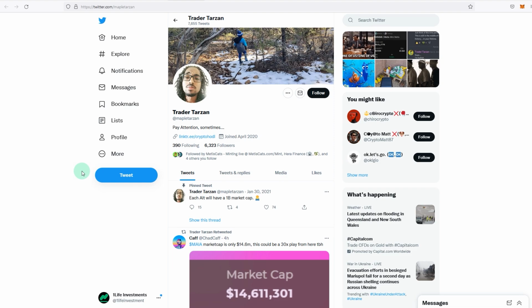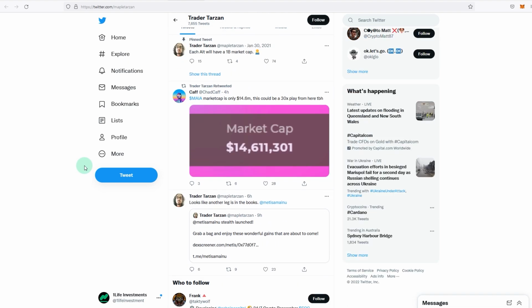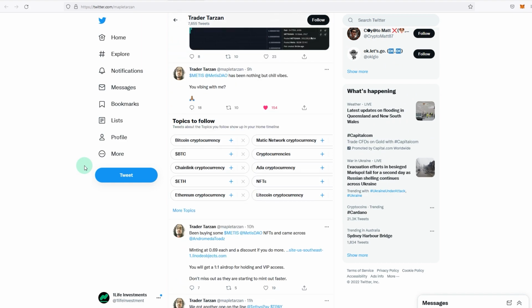The other one is Trader Tarzan. I'm not sure, I've been following this account for a few days now, but there have been a couple of projects that I've found that have done good returns. Now, the projects on METIS are very early, and most of them can be a rug. So if you invest in any project, make sure you know whether you are investing long term or for a quick swing.